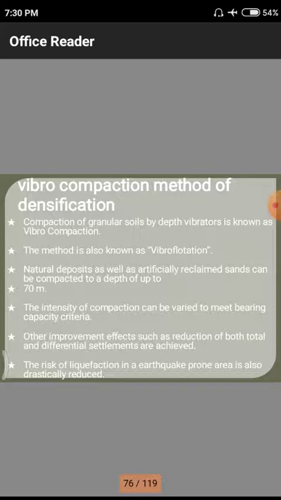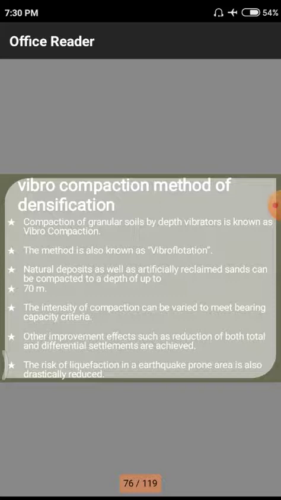Next one we are having is that the intensity of the compaction can be varied to meet bearing capacity criteria. That means if the intensity is very high, there may be a huge amount of bonding properties and soil bearing capacity. If the intensity is low, there may be less bonding and soil bearing capacity, depending upon whatever method we are using and up to which depth we are compacting the soil. Those come under the intensity of the compaction and bearing capacity.